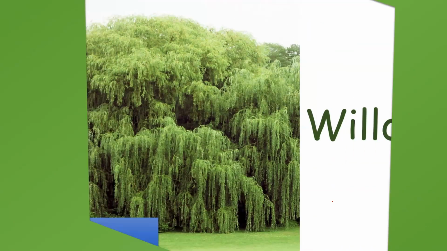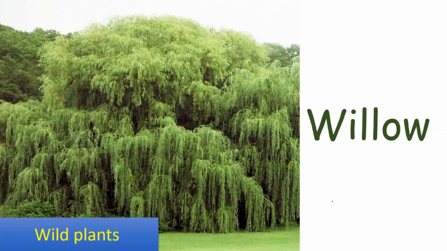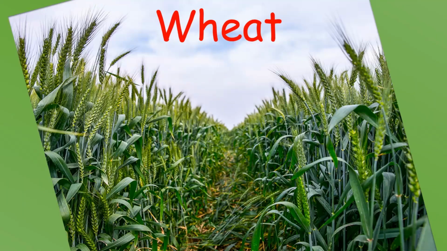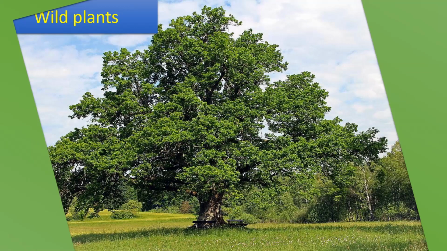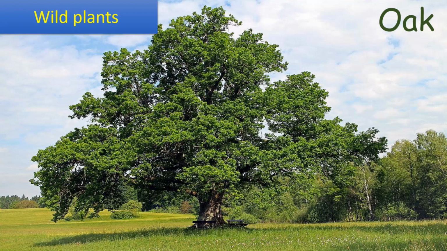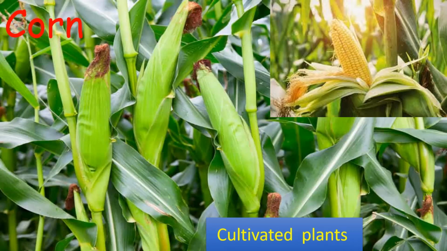So let's see the trees that we saw before, if they are wild or cultivated. We have the first tree, willow. It is a wild plant. Wheat. It is a cultivated plant. Oak. It is wild. Corn.